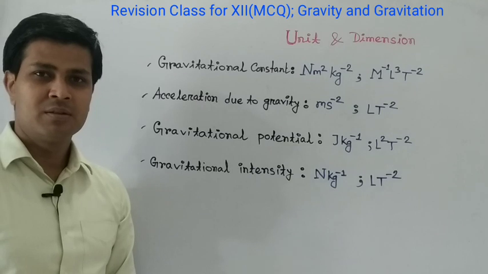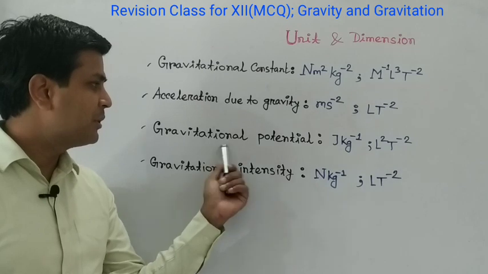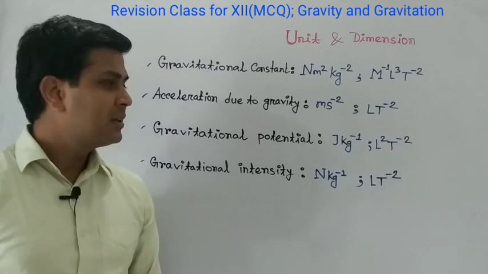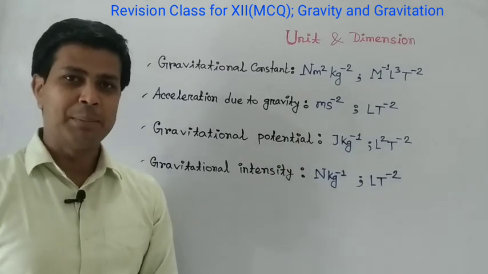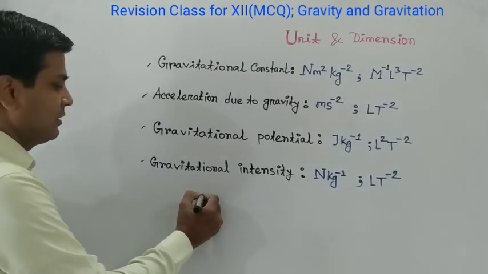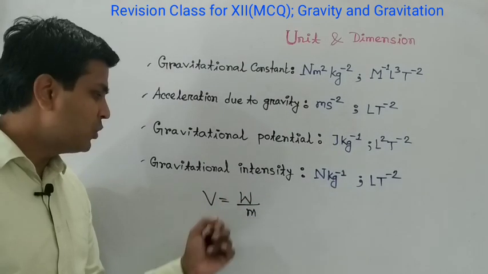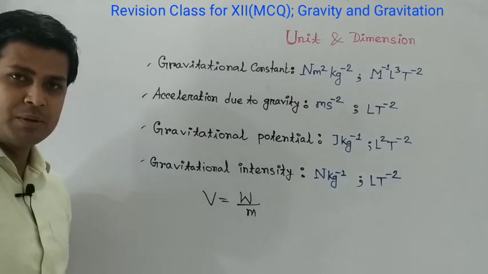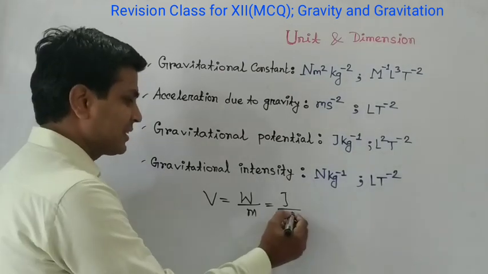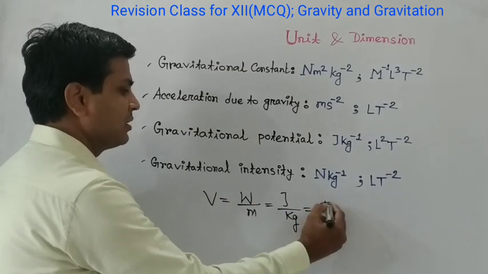Gravitational potential. The unit of gravitational potential is joule per kg and the dimension of gravitational potential is L square T inverse 2. Let us see the dimension and the unit of gravitational potential. We know gravitational potential V equal to W by M. Here W is the work done and M is the mass of the body, and we know the unit of work done is joule and mass of the object is kg. So we can write the unit of gravitational potential is joule per kg.